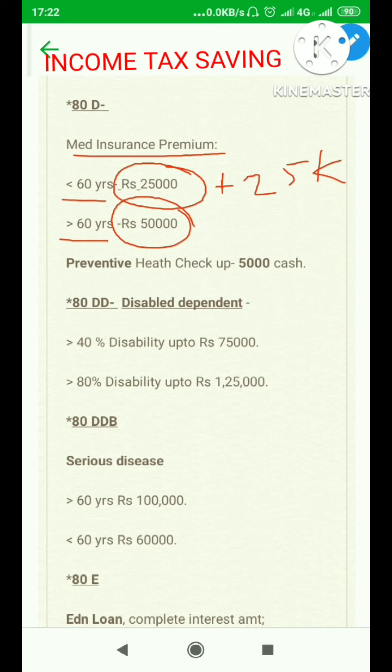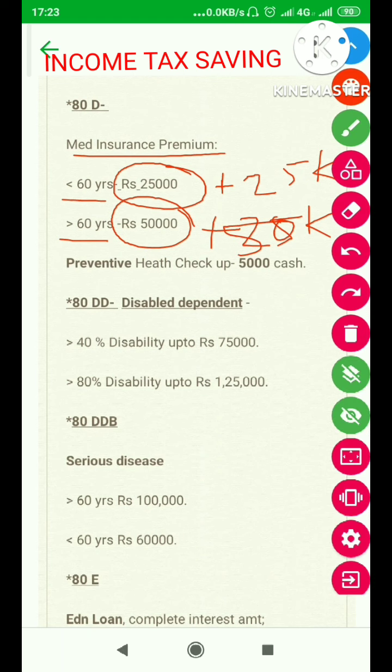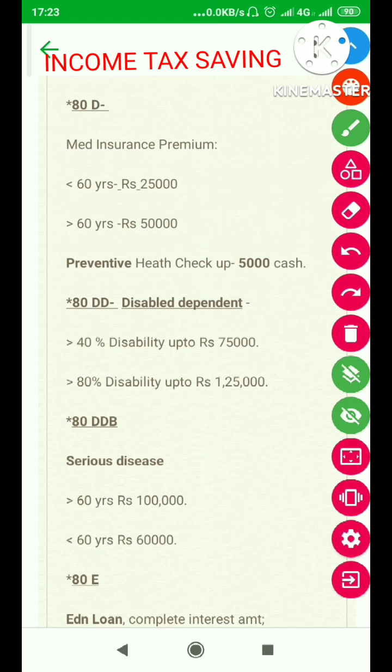And in case you have parents above 60 years, another 25,000, I stand corrected, another 50,000. This is wrong. We recorrect it. I'll explain again. If you are below 60 years, 25,000 for self, spouse and children, plus 25,000 for your parents, in case parents are below 60 years.